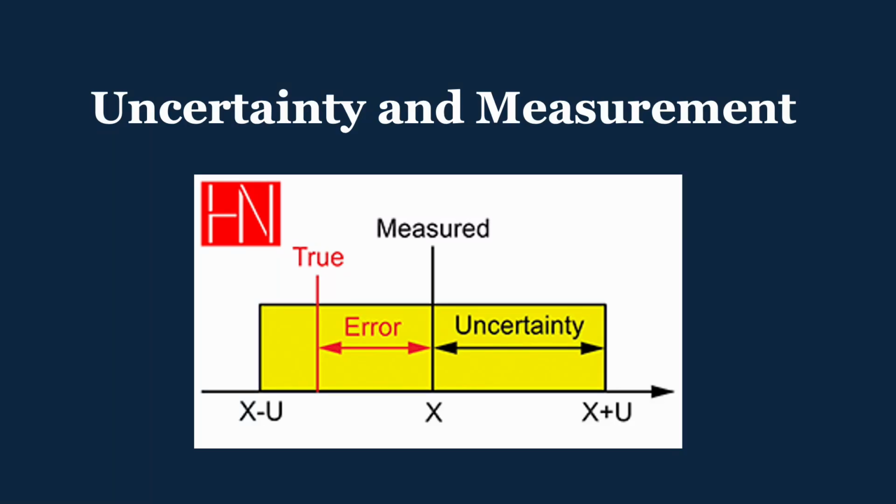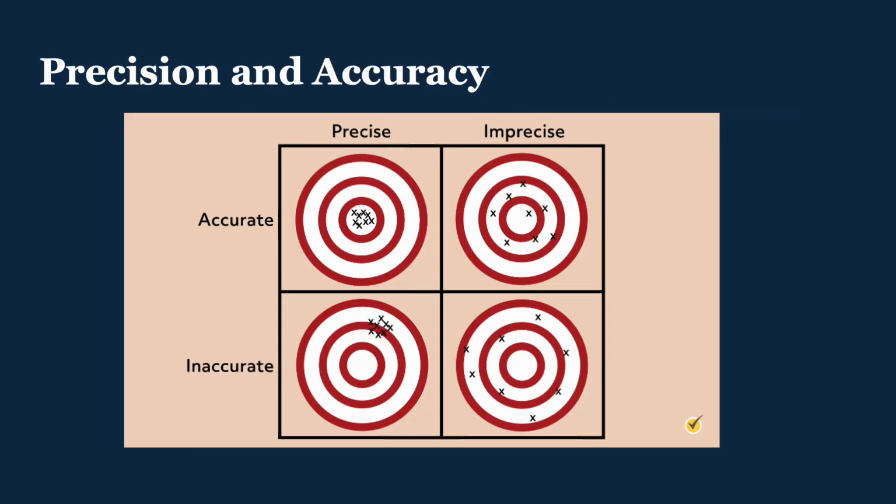Hello, this video is about uncertainty and measurement. First, we'll talk about precision and accuracy. So accuracy is how close to the correct value that you have, and that's this row right here. And precision is about how close together your values are. So precise is this here.